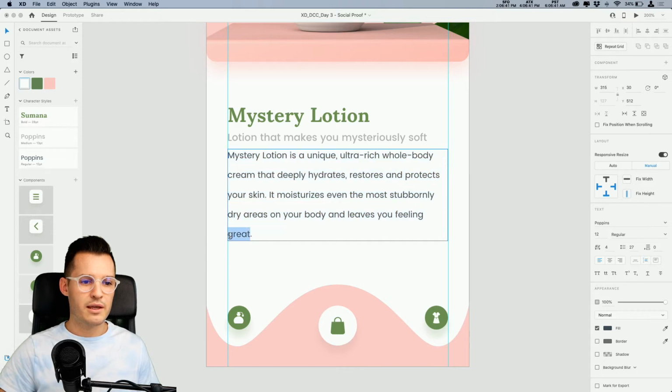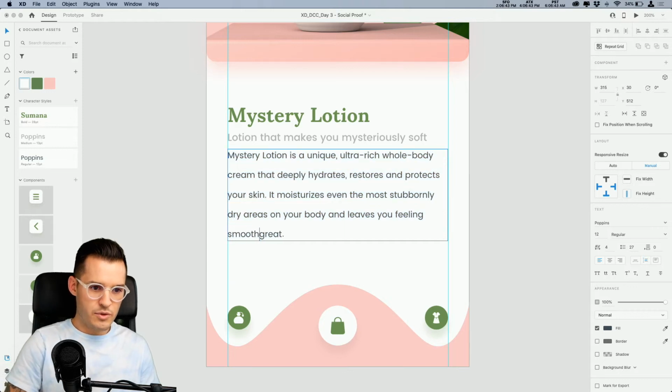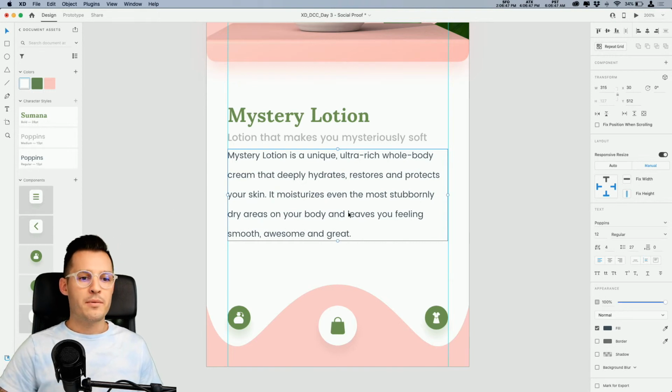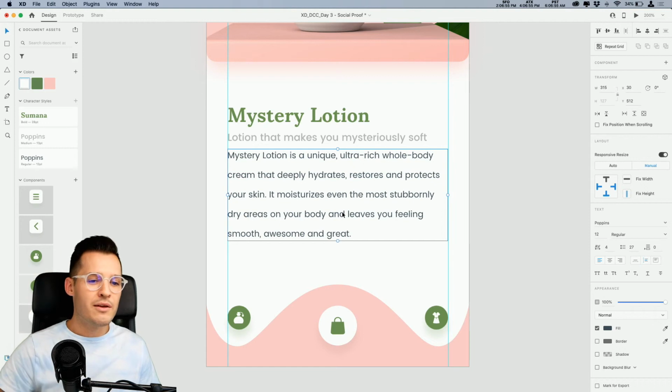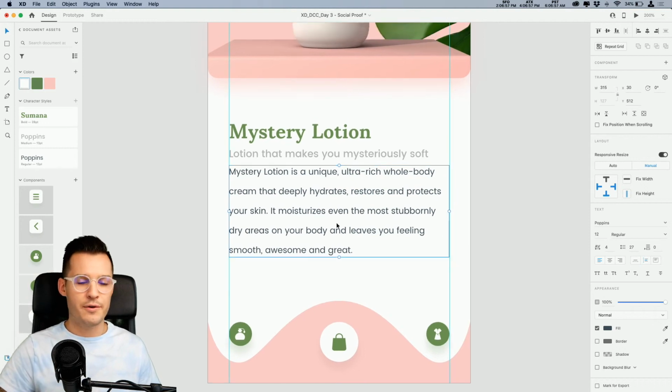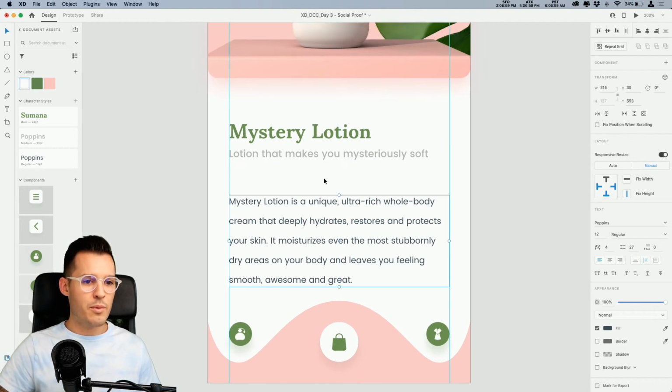Leaves you feeling smooth, awesome, and great. Okay. And what happens there with auto height is the more that I type, it's going to expand the box out, not left and right. It's not going to change the size of the text, but it's going to expand it from top to bottom like so. Okay, so we like this a lot. Why don't we put this down here?